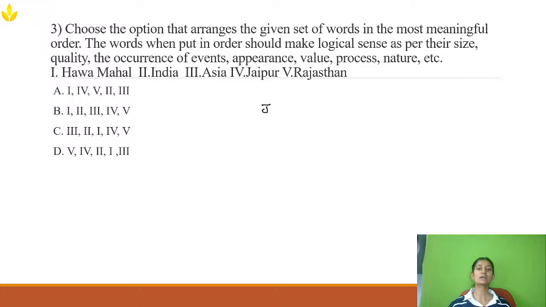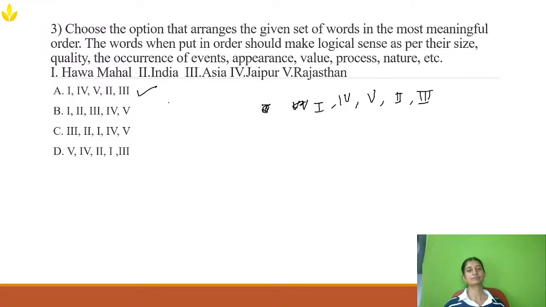We know that Jaipur is in Rajasthan. So first it is Jaipur, then Rajasthan. Rajasthan is in India, and India is in Asia. That means in Jaipur there is Hawa Mahal. So option A is the right answer. Now again, should I start from Asia? Asia, India, and Hawa Mahal. In India, there is Rajasthan, then Jaipur. So should I go from bigger to smaller? You need to check an option and find an answer. So option A is the right answer over here.